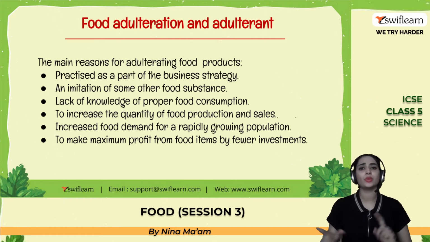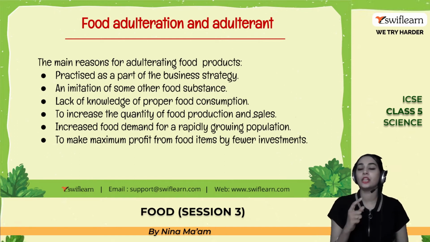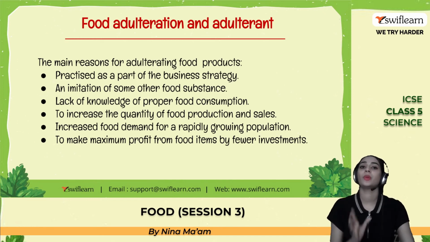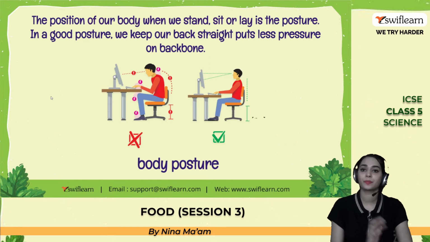The chili is not available according to the season, so they will substitute it with brick powder and add a lot of red food coloring. So what happens over here? This is a business strategy and it will hike the profit but lessen the investment. They have no proper food consumption knowledge, and it will increase sales and production, but it will definitely harm our body when taking the product.